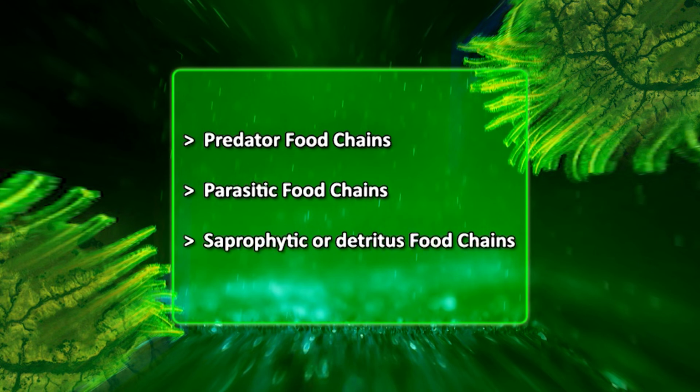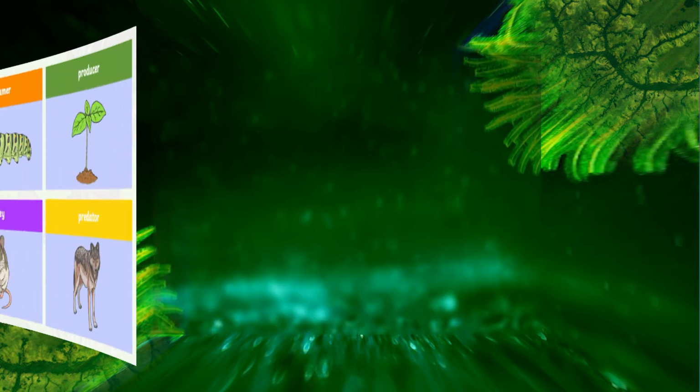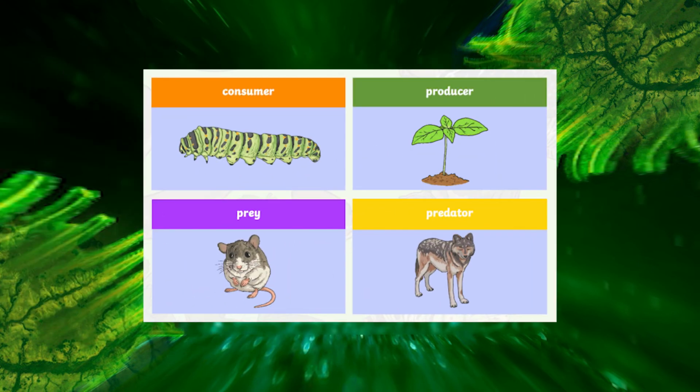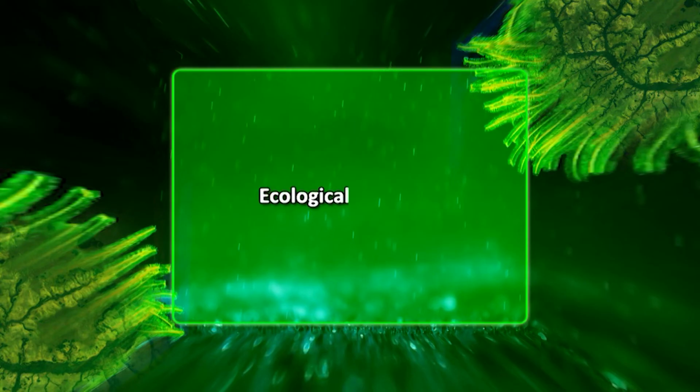There are three types of food chains in a food web: predator food chain, parasitic food chain, and saprophytic or detritus food chain. Predator food chains begin with plants, that is, producers, and proceed from small to large animals. Parasitic food chains proceed from large to small organisms. Saprophytic or detritus food chains proceed from dead animals to microorganisms. Ecological pyramids.